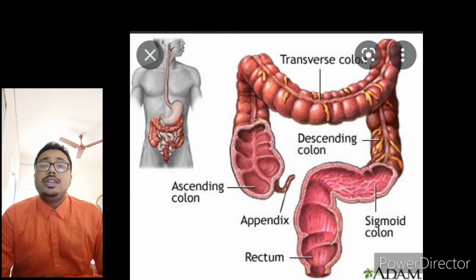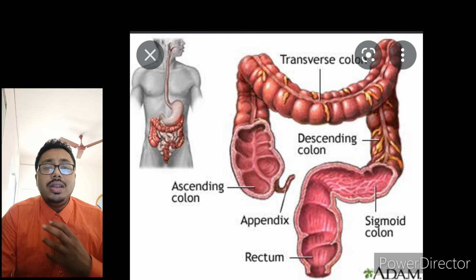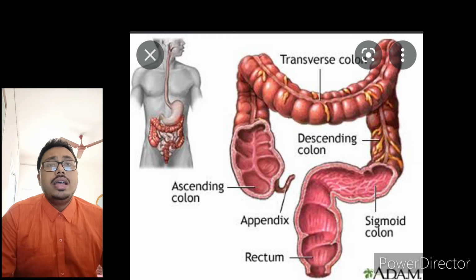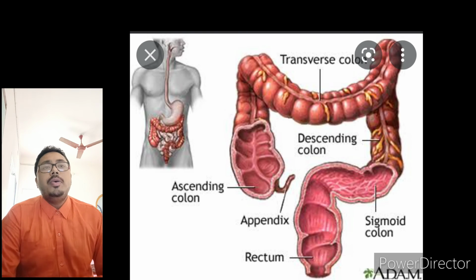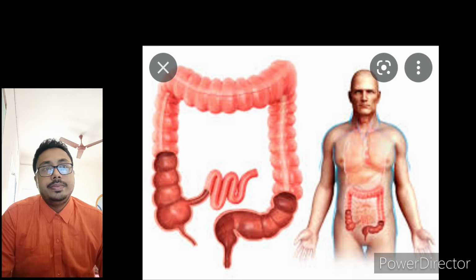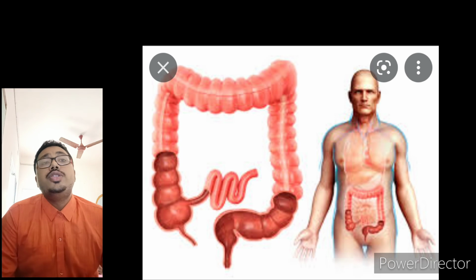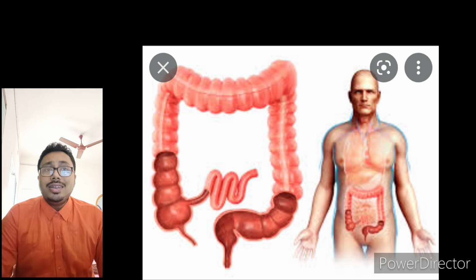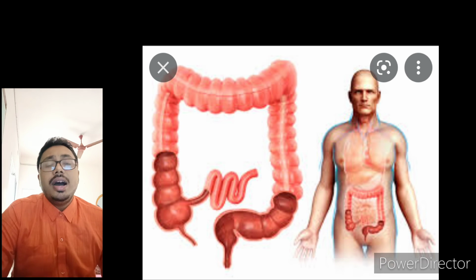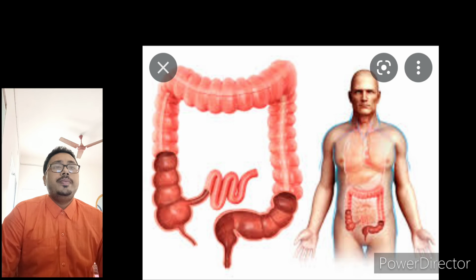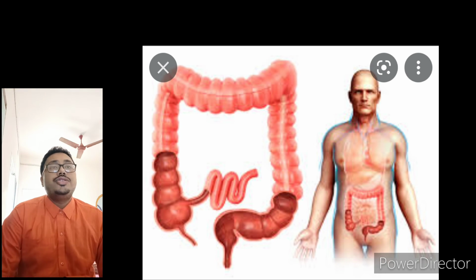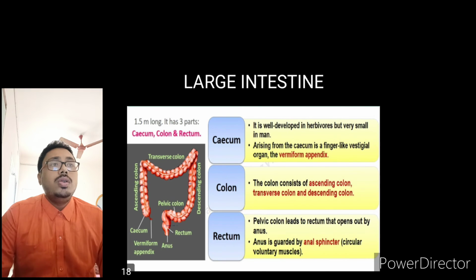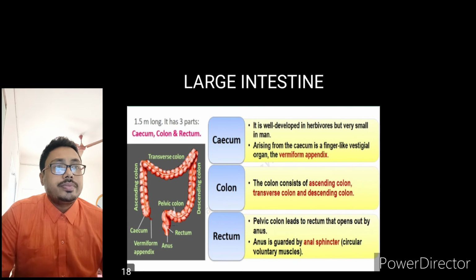Then, the last part of the digestive system is known as the large intestine. The large intestine is 1.5 meters long, and it has three parts. What are these three parts? It has the cecum, colon, and rectum.